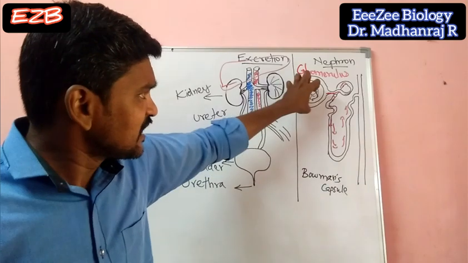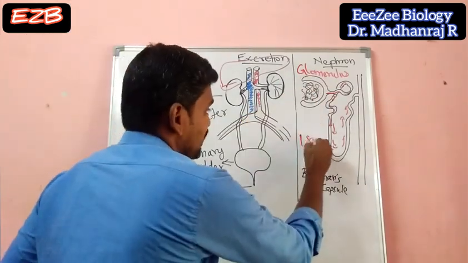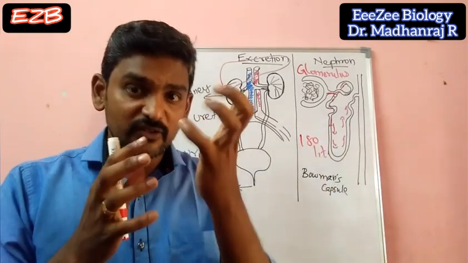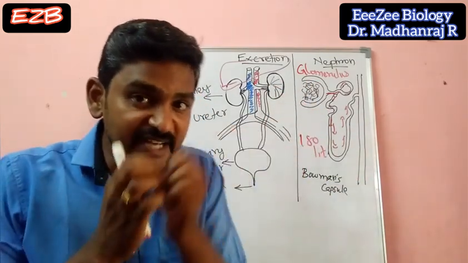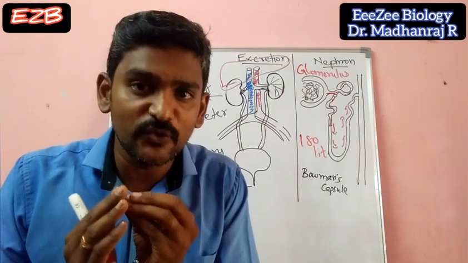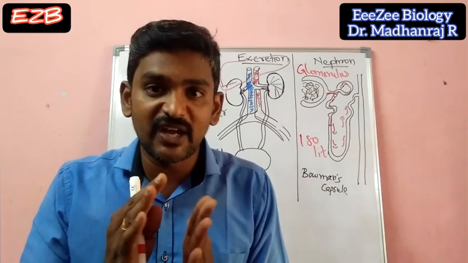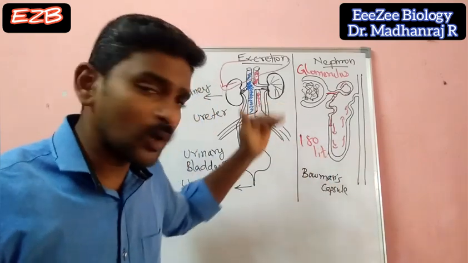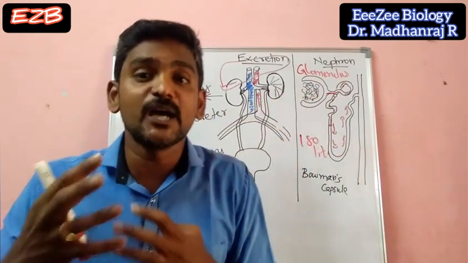You can see here the initial filtrate, right? Initial filtrate will be nearly 180 liters per day. So 180 liters of blood filtrate is filtered per day in this region, whereas for the concentrated urine, everything else will be reabsorbed. Only 1 to 2 liters of urine will be produced. Based upon the intake of water, the range may vary, but the average will be 1 to 2 liters of urine. The remaining 178 liters will be reabsorbed, in the form of water and nutrients.